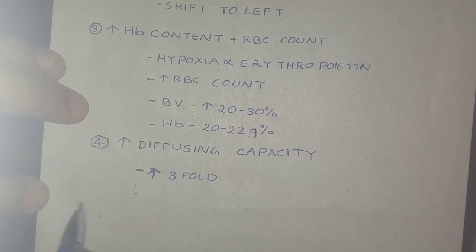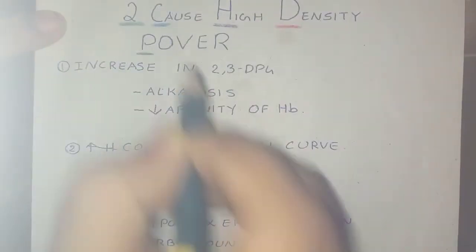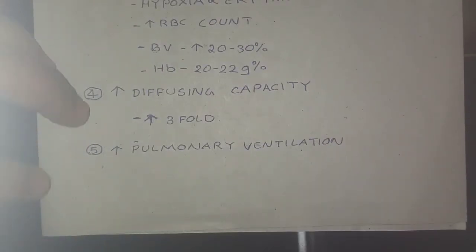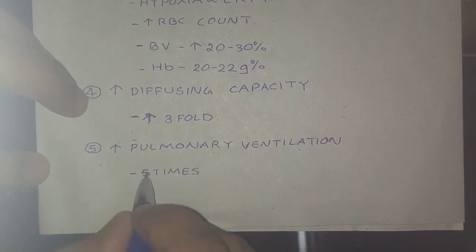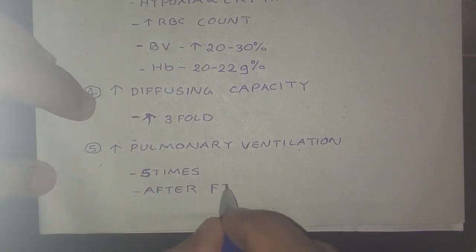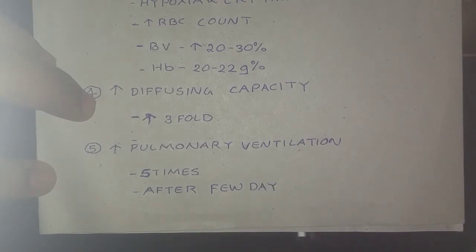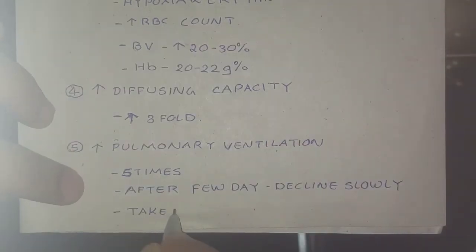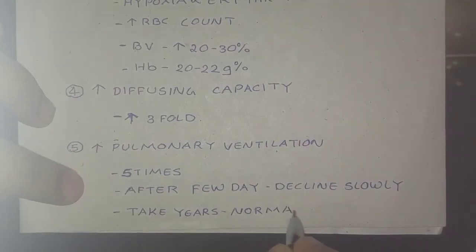Now for the fifth function, that is increase in pulmonary ventilation, which is represented by P. Within 2 to 5 days at high altitude, pulmonary ventilation increases by about 5 times normal due to hypoxic stimulation of peripheral chemoreceptors. After a few days, the increase in ventilation declines slowly, but it takes years for it to come back to its initial level.